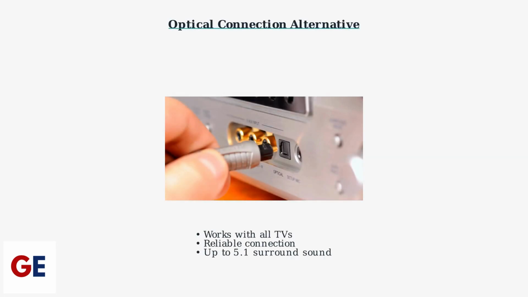If HDMI isn't working, optical connection is your reliable backup. It supports up to 5.1 surround sound and works with virtually all TVs. Simply connect the optical cable from your TV's digital audio output to your soundbar's optical input.